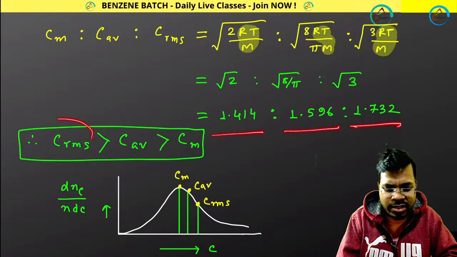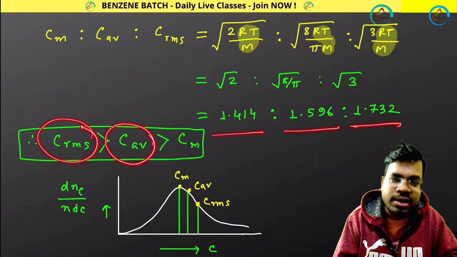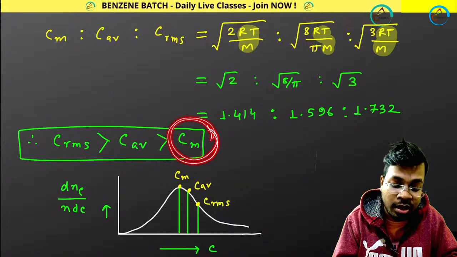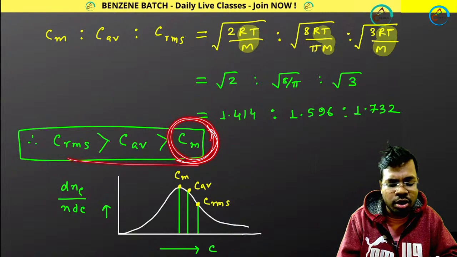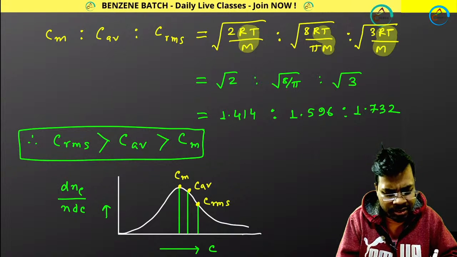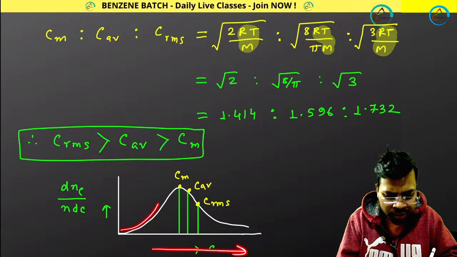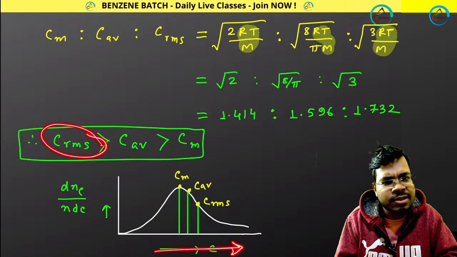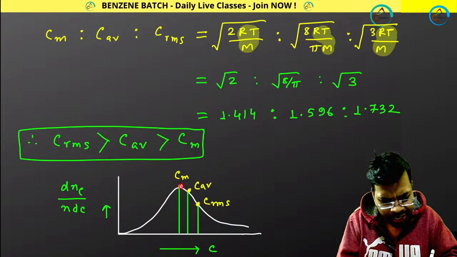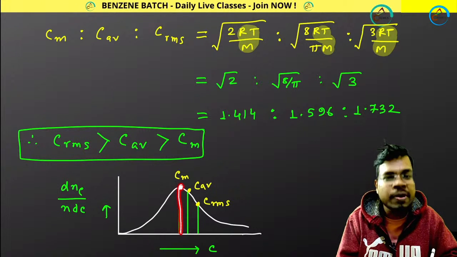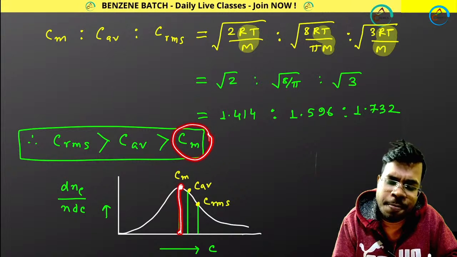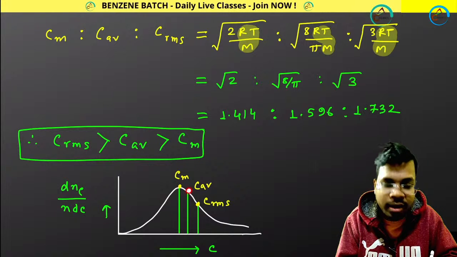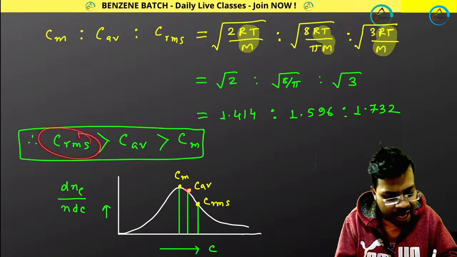That means RMS velocity is the maximum velocity, average velocity is a little bit lower, and most probable velocity is far lower. In the x-axis of this plot, your velocity is increasing. So RMS velocity is the maximum velocity. You already know the maximum height belongs to the most probable velocity. C average is a little bit more than the most probable velocity, so C average will come over here, and C RMS, the maximum velocity, will come over here.